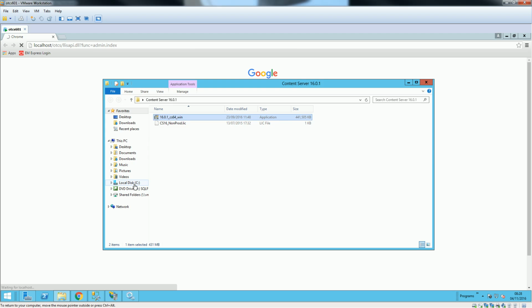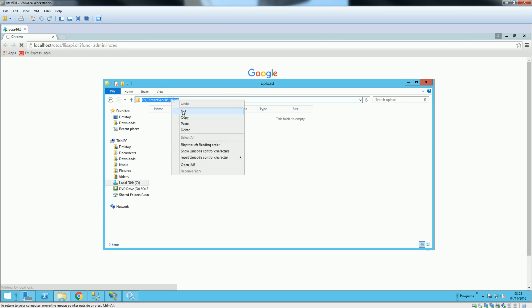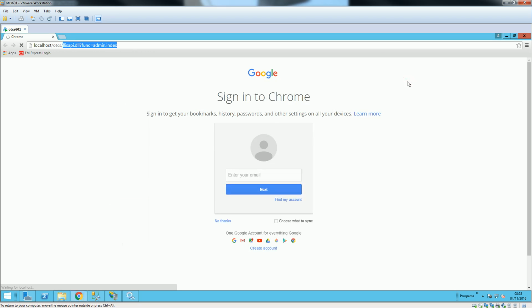Now we would be required to enter those directories that we created: the DB directory, upload directory, and EFS directory. We'll start from the upload directory. Once the page comes, we'll wait until the page starts.